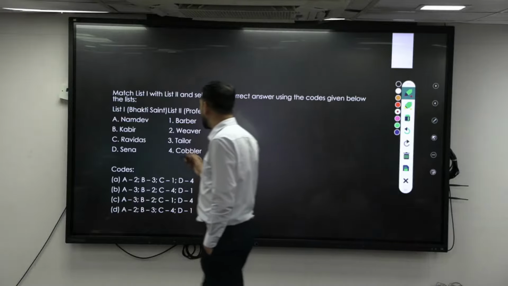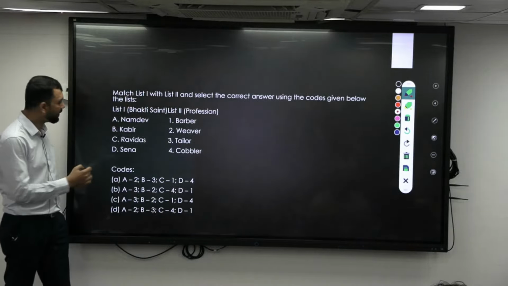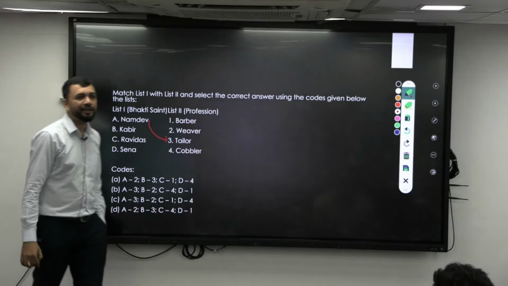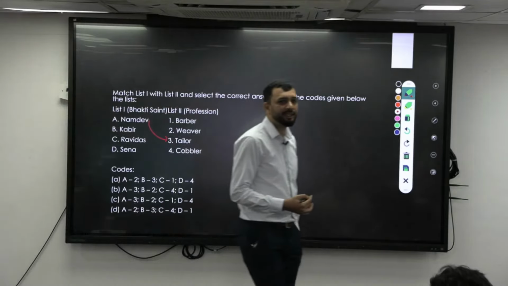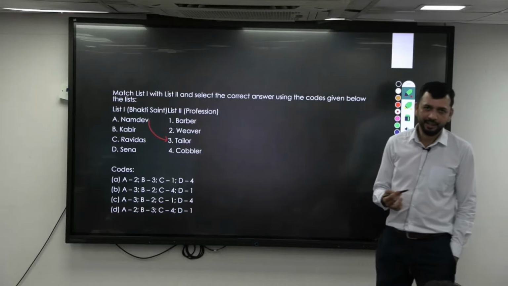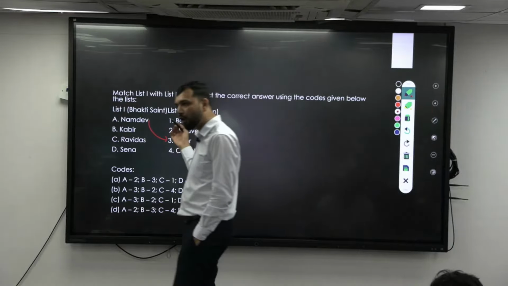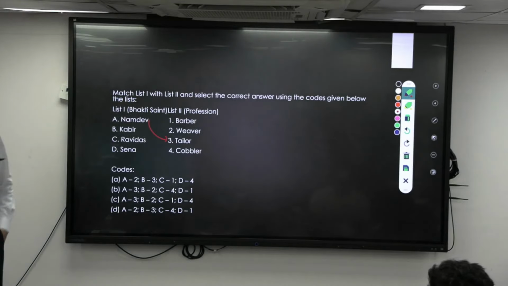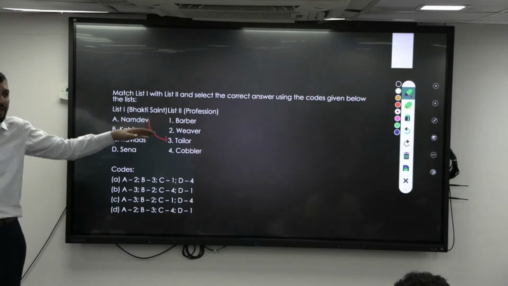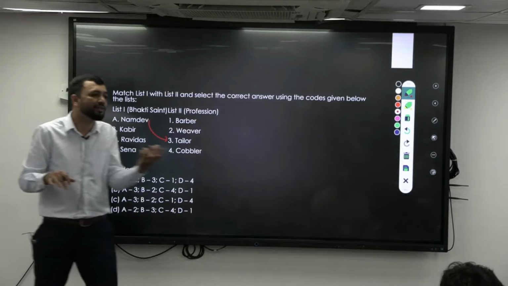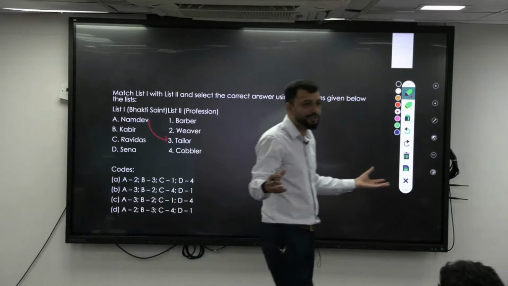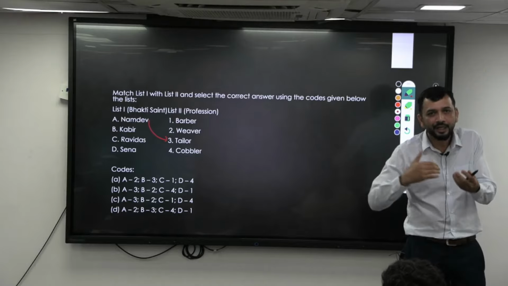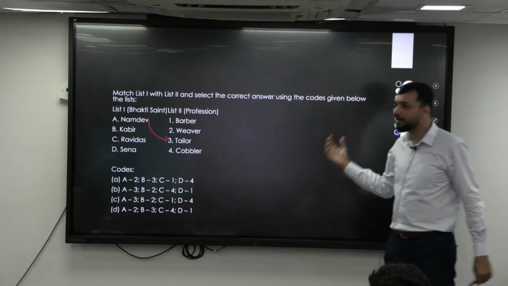What does Namdev belong to? He is a tailor, right? What does Kabir belong to? He is from a weaver family, right? So it is just to show, it is not that they want you to mug up all the professions. The basic idea is what? They belong not only to the upper hierarchy of the society, but to all the different professions. Even the normal people can become bhakti saints. You can connect with God, right? As how it has evolved.